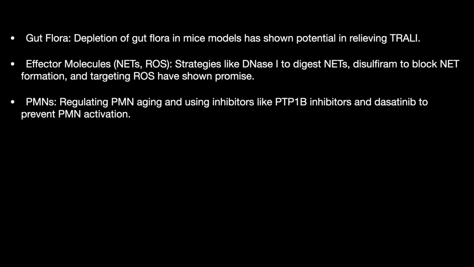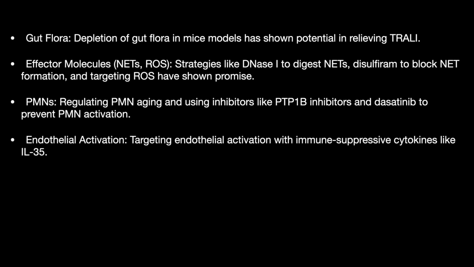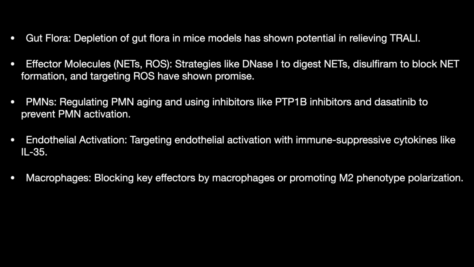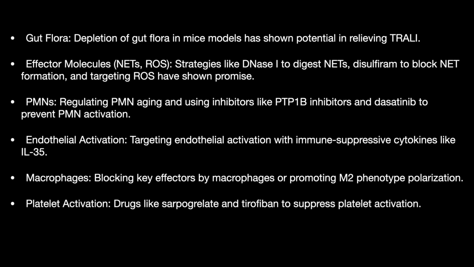Regulating neutrophil aging using inhibitors like PTP1B inhibitors and dasatinib have been shown to prevent the PMN activation. Endothelial activation is targeted by immunosuppressive cytokines like IL-35. Macrophages: blocking the macrophage activity or promoting the M2 activity is also being targeted. Drugs to prevent the platelet activation are being used.